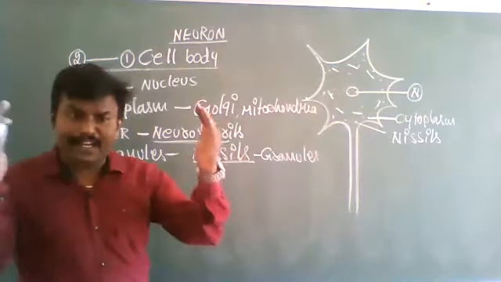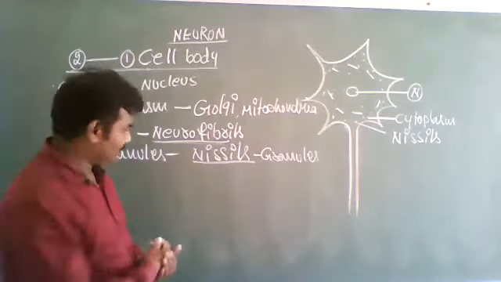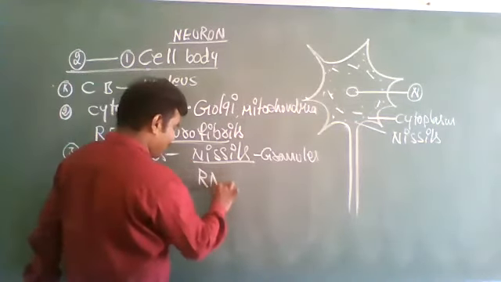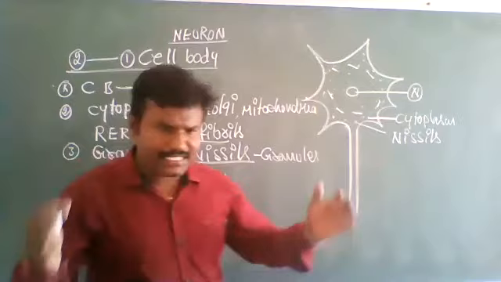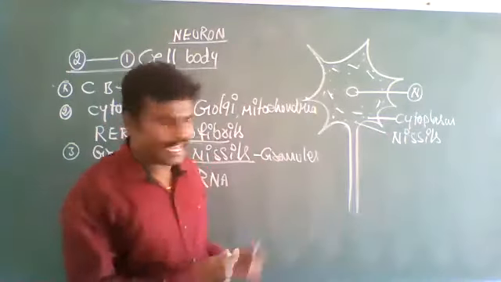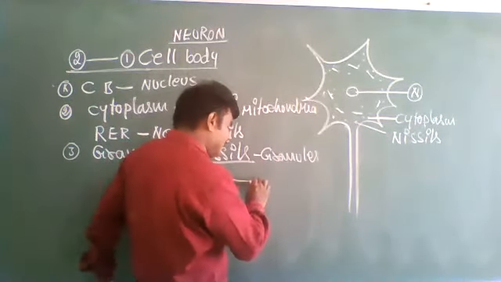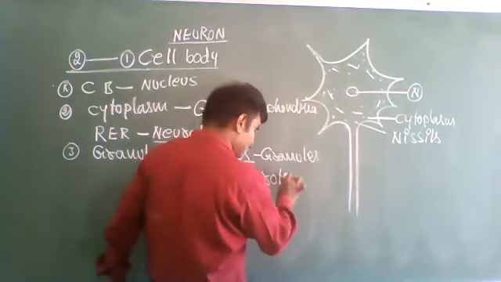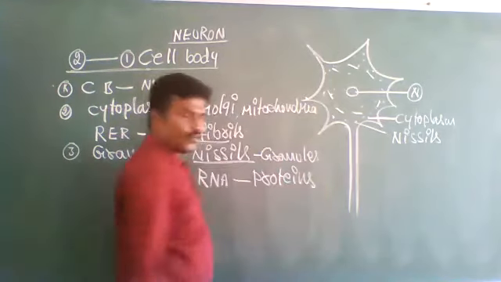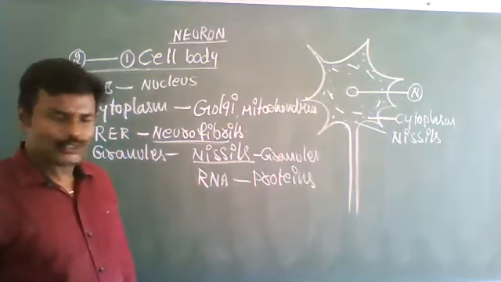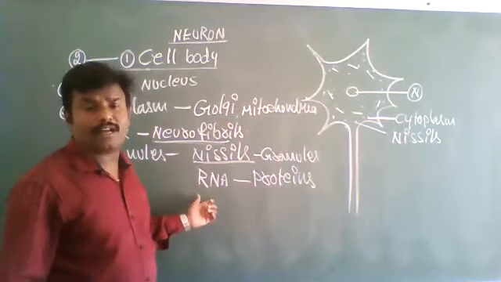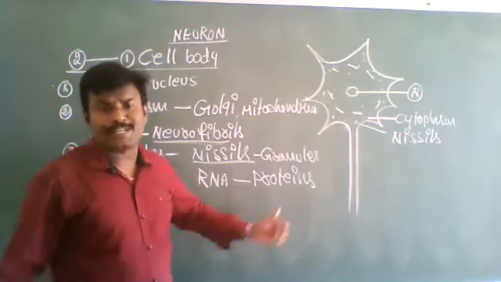Nissl granules are rich in RNA. RNA is involved in the synthesis of proteins. So actually, RNA alone is not involved in the process of protein synthesis.